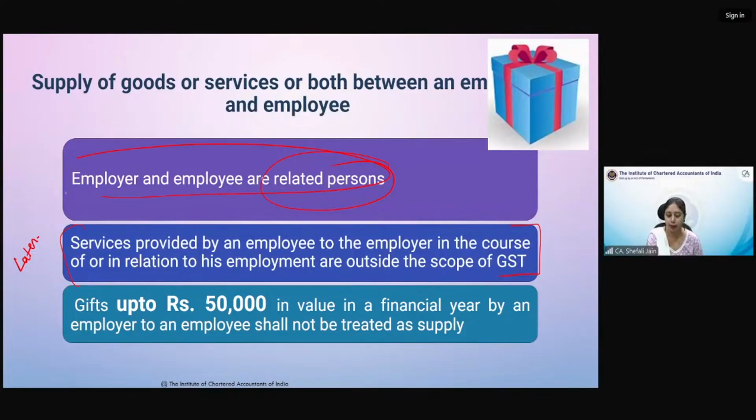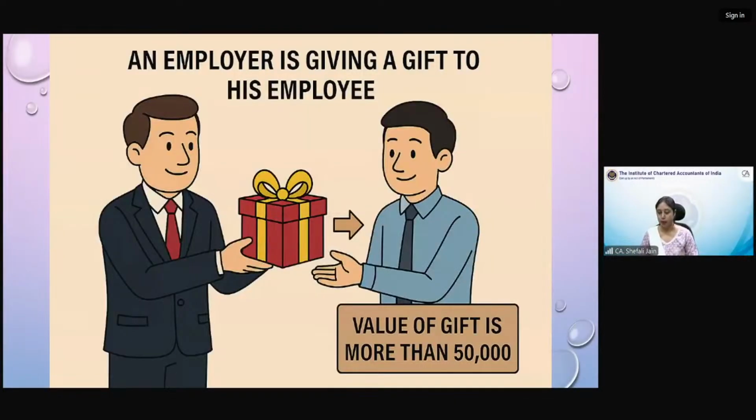So employer and employee are also related person. जैसे हमने बोला एक family के member हैं, they are related persons, but we will see some condition associated with that afterwards. Same way employer and employee are related persons. So any gift by employer to employee, gift up to rupees 50,000 in a financial year by an employer to employee shall not be treated as supply. So if any gift is given by employer and employee are related, this much is clear. Any gift given by employer to employee up to a value of 50,000, it is not a supply.